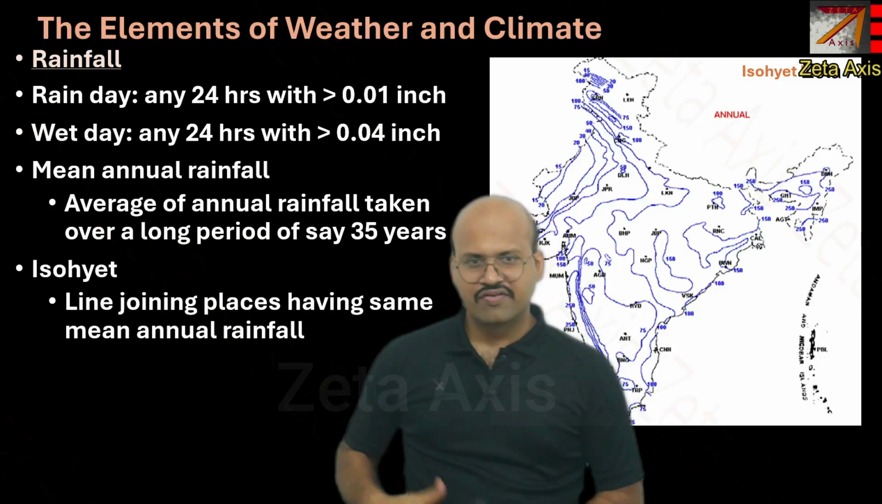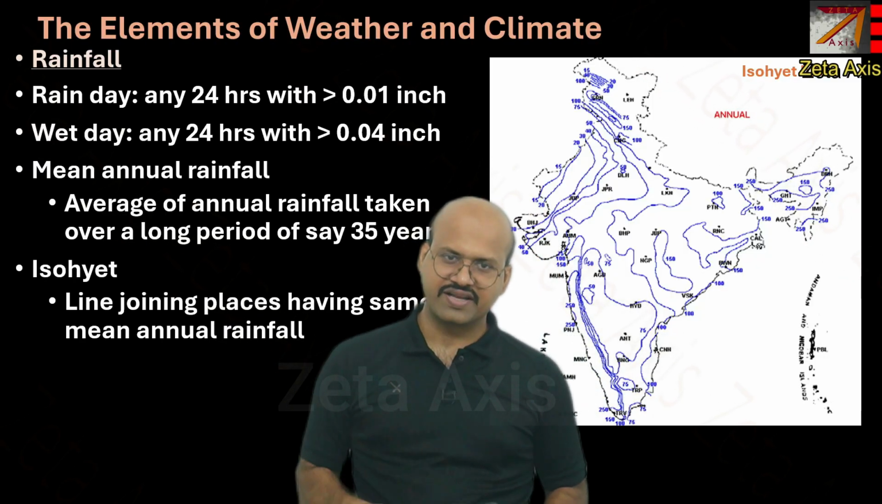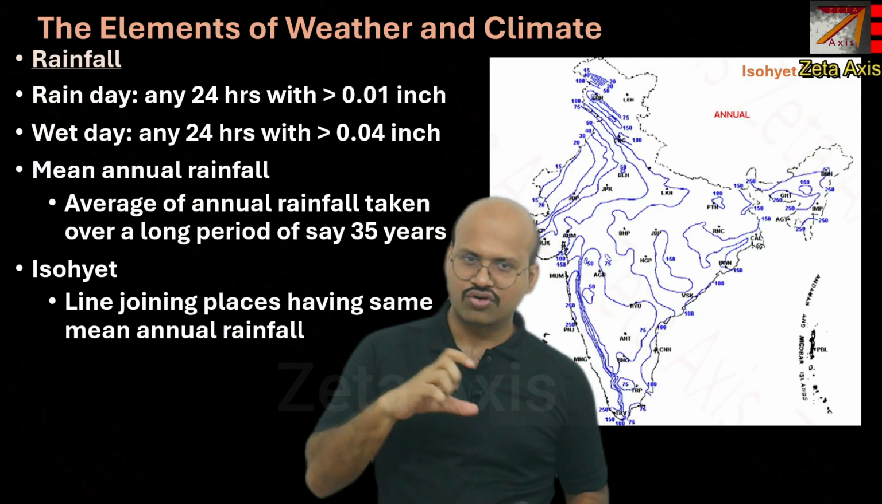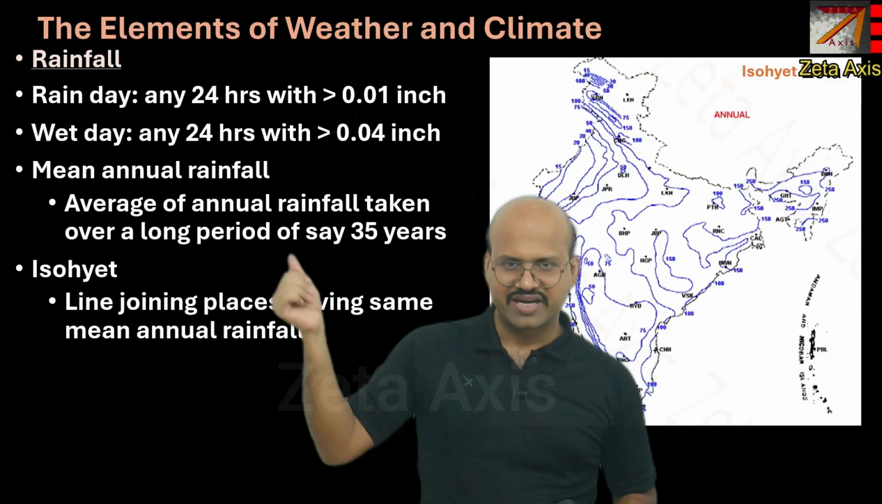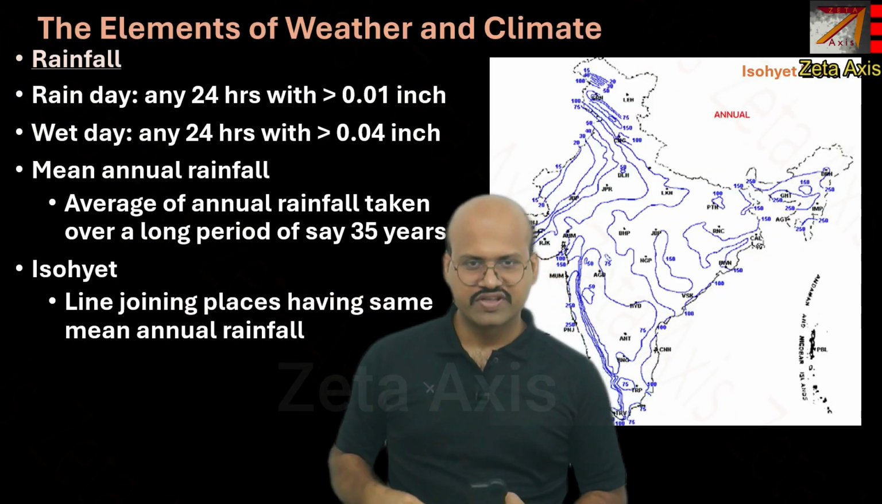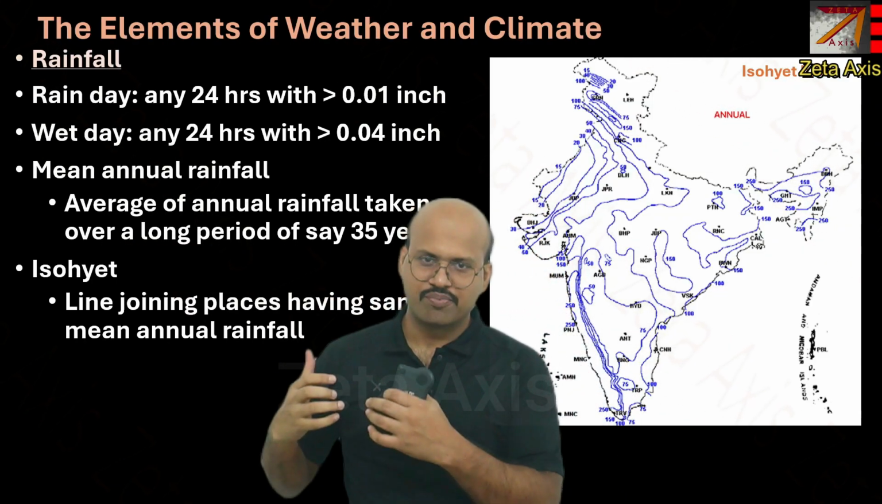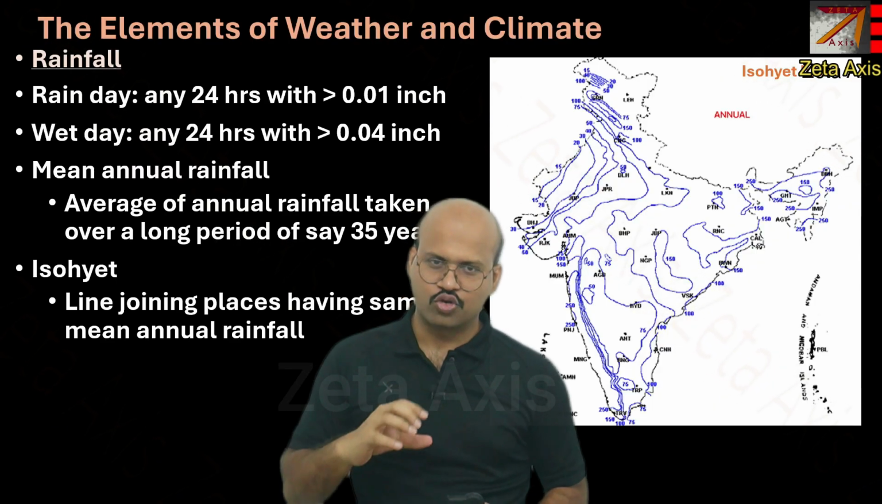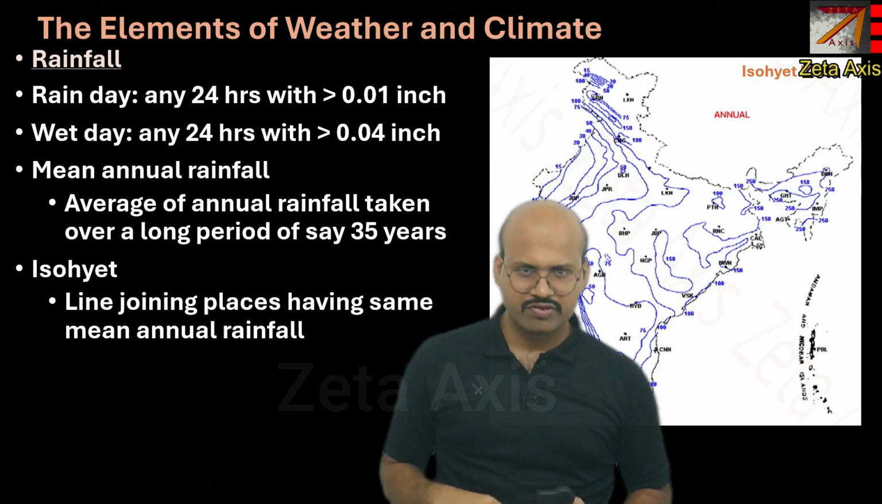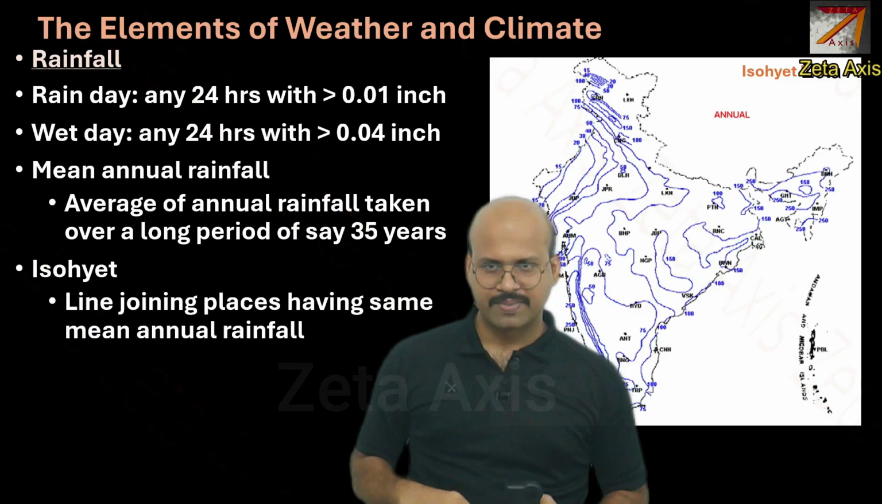So in the videos, when you see different climatic regions given with the amount of rainfall, it is based on a 35-year average. You will see that a monsoon climate has rainfall around 200 centimeters, based on a 35-year average.